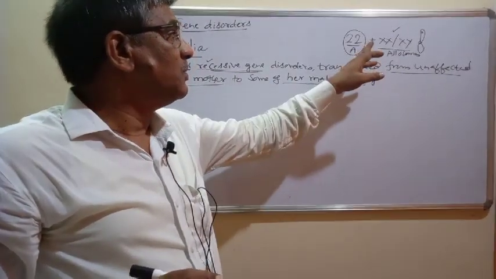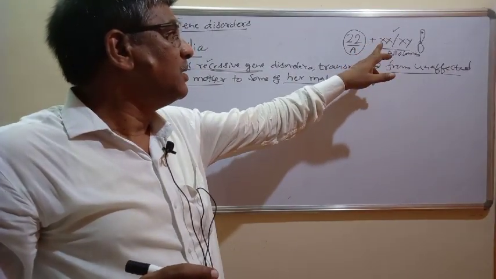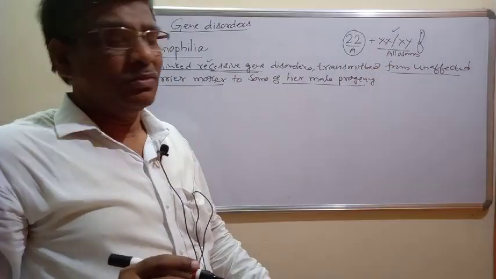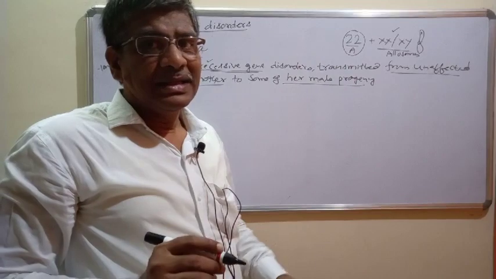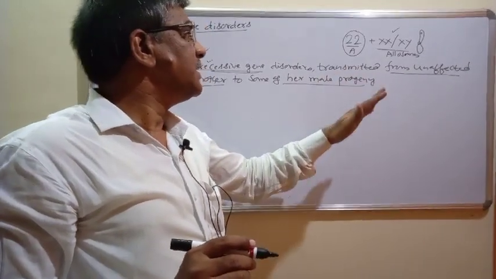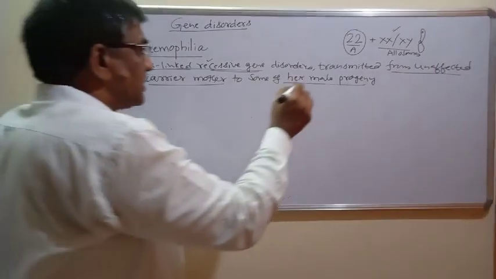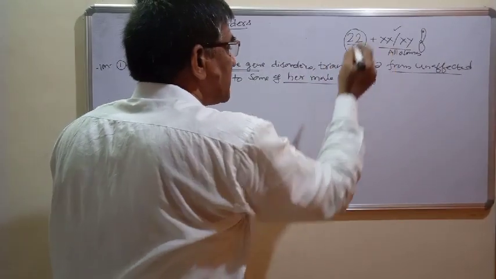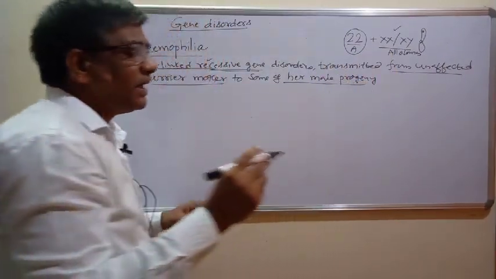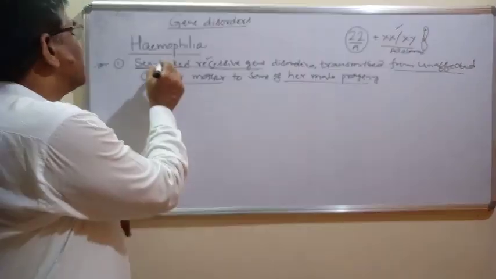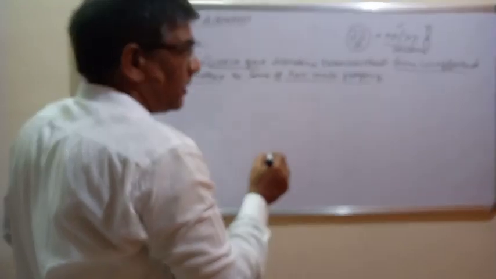I think now you have followed what I explained here. Genes for somatic characteristics are linked to the sex chromosome, therefore they are called sex-linked genes, and the inheritance is called sex-linked inheritance. The gene present on the X chromosome has become recessive, so it is a sex-linked recessive gene.